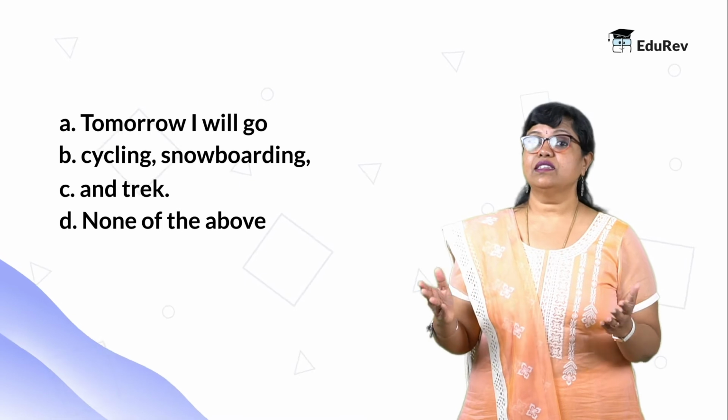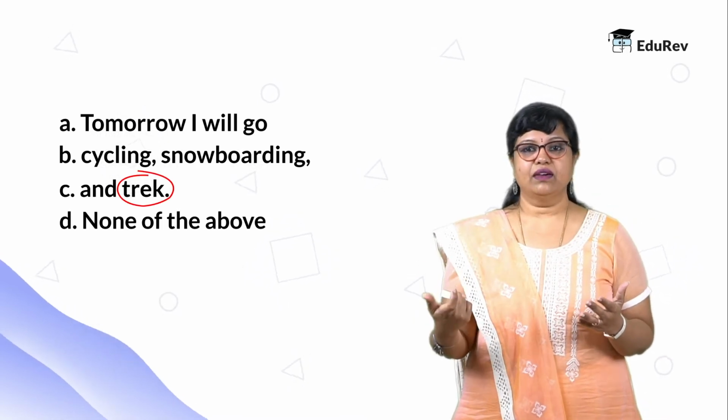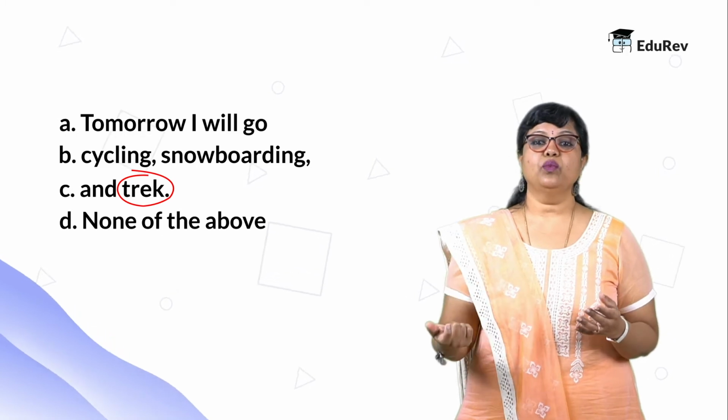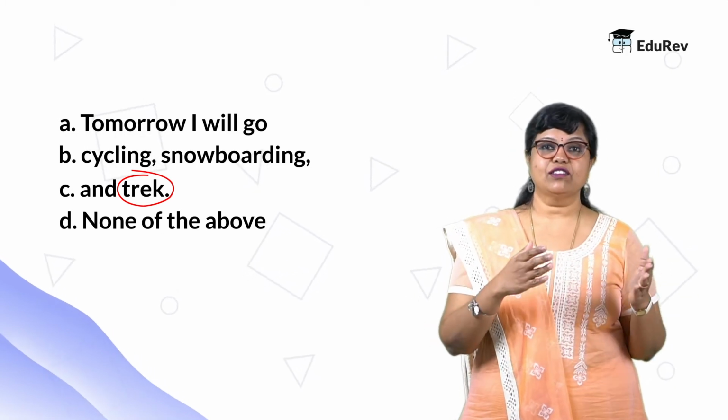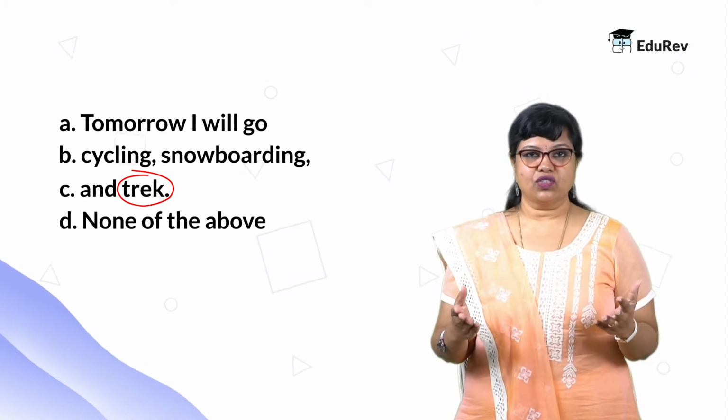I know this is the last item in the list. This is the last item and the word is trek here. And this does not agree with the previous two items, cycling and snowboarding, right? So this sentence is testing us on parallel construction error.